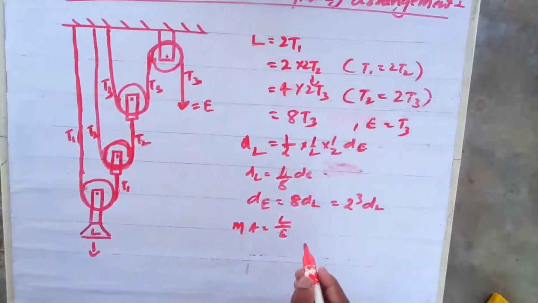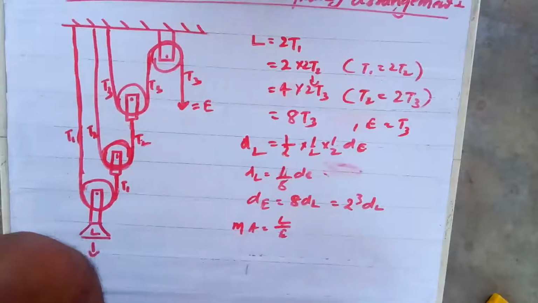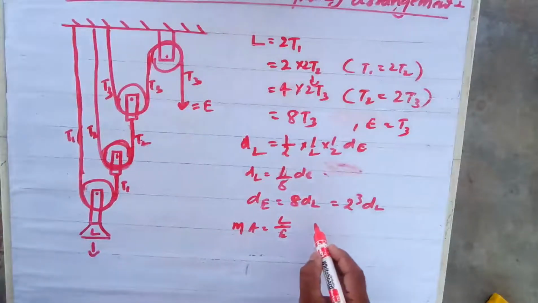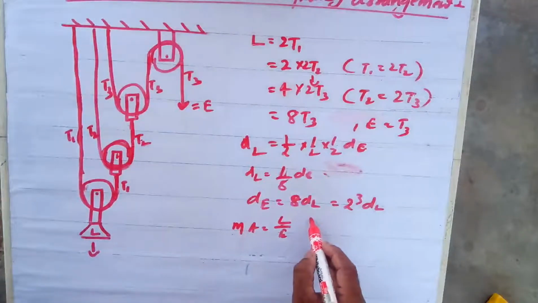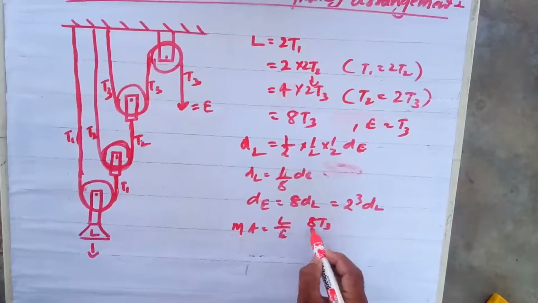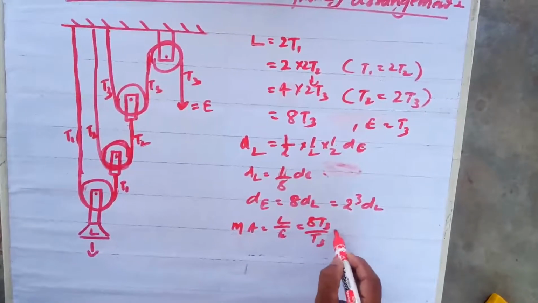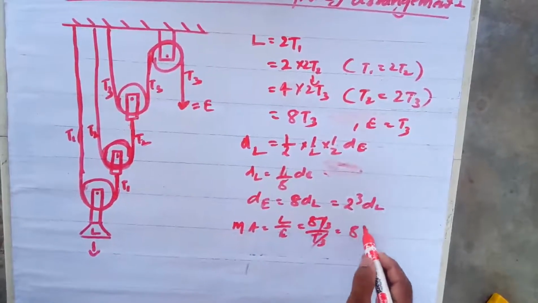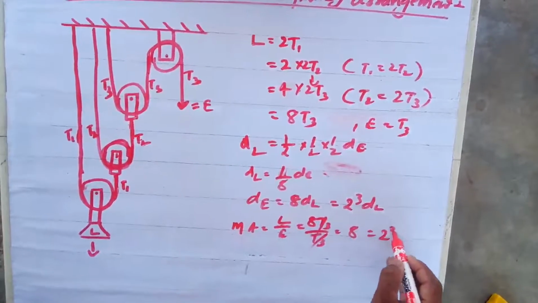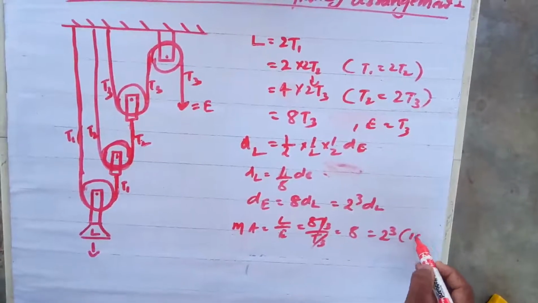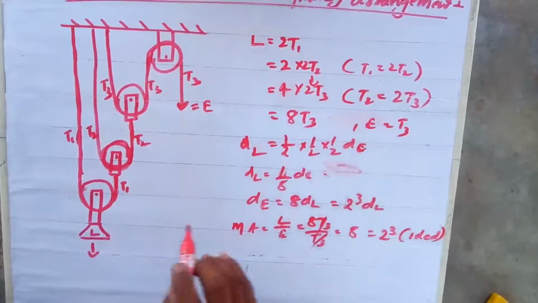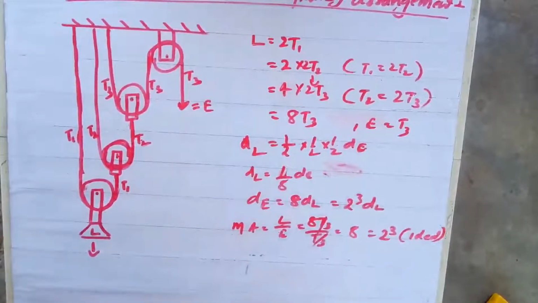Agree? Agree everybody? Okay, good. So L is equal to how much? 8T3 by T3. So T3 cancel, 8. So that is also 2 power 3 only because of ideal case. Only ideal case it is possible. Practically it is not possible.